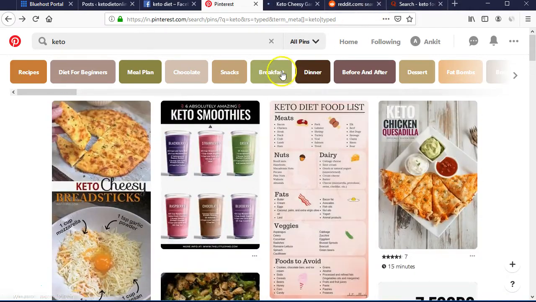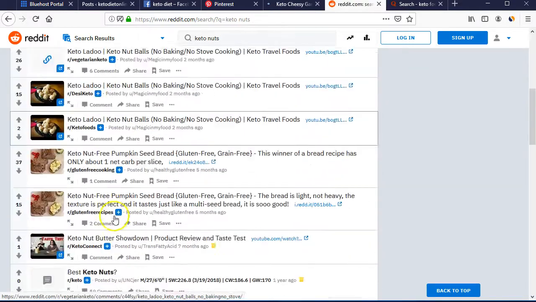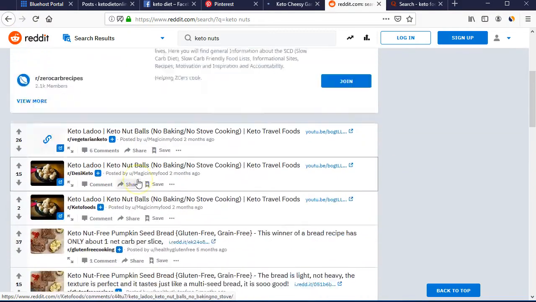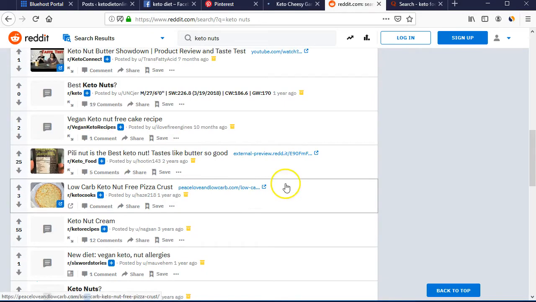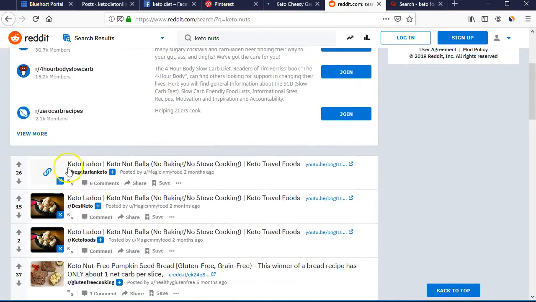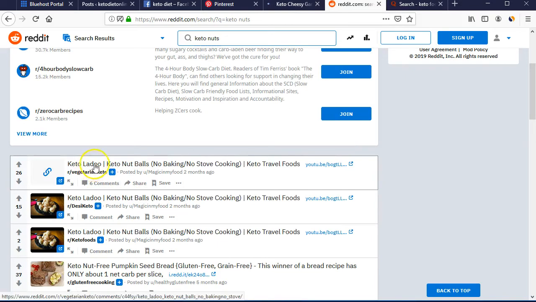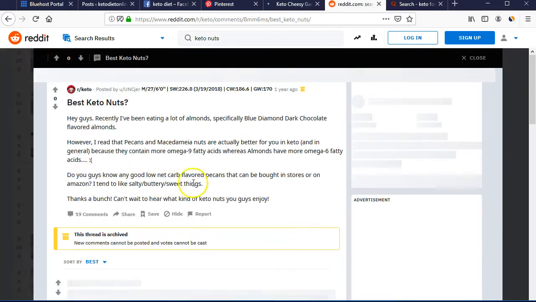Now the third method that we are going to talk about is Reddit. Now Reddit is a discussion forum. There are many discussions going on. All you have to do is just sign up on Reddit, and you can ask questions and answer different people about their queries. So here you can see, if we search keto nuts, many people are sharing their keto recipes from keto nuts. Here you can see best keto nuts, an article.